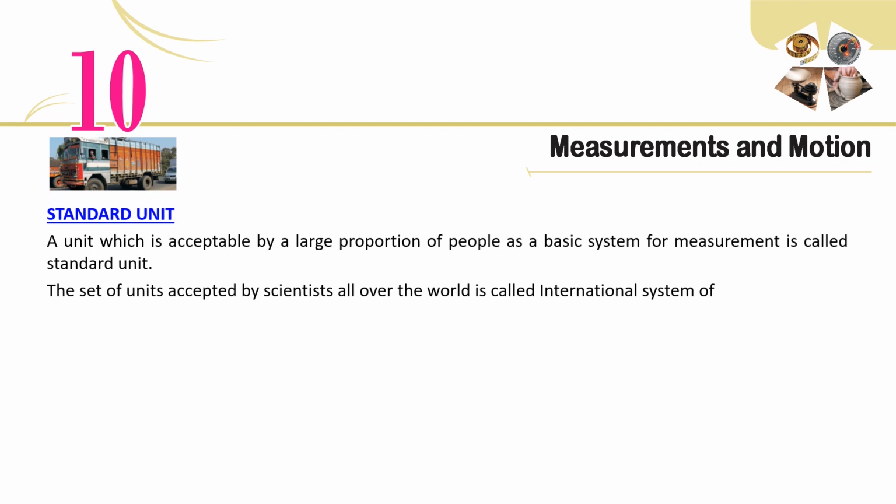Standard unit: a unit which is acceptable by a large proportion of people as a basic system for measurement is called a standard unit.